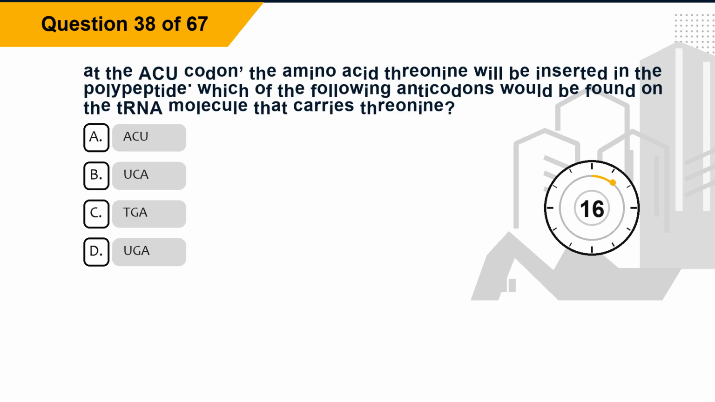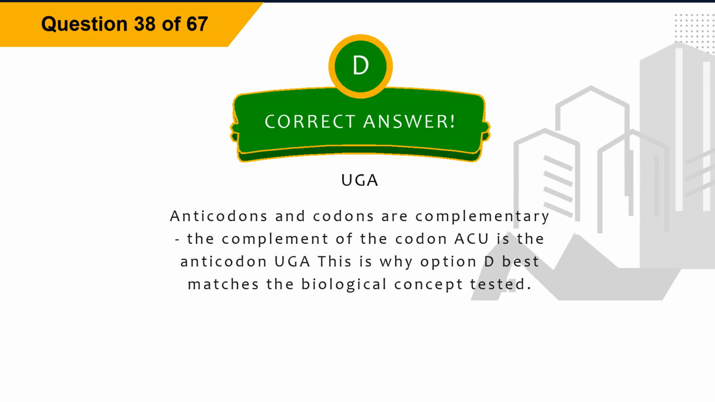At the ACU codon, the amino acid threonine will be inserted in the polypeptide. Which of the following anticodons would be found on the tRNA molecule that carries threonine? Option A, ACU. Option B, UCA. Option C, TGA. Option D, UGA. The correct answer is option D, UGA.